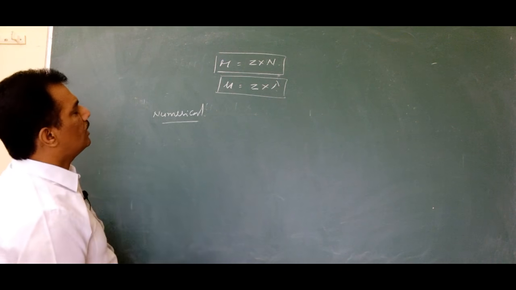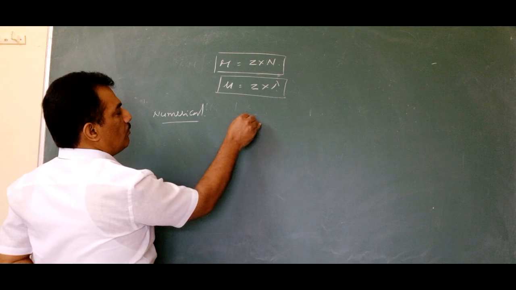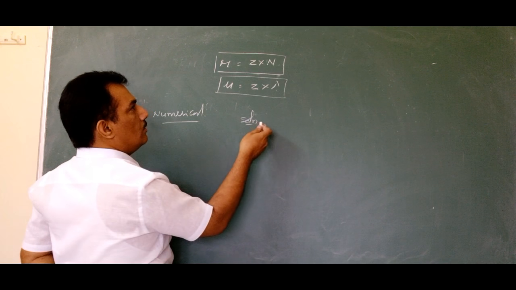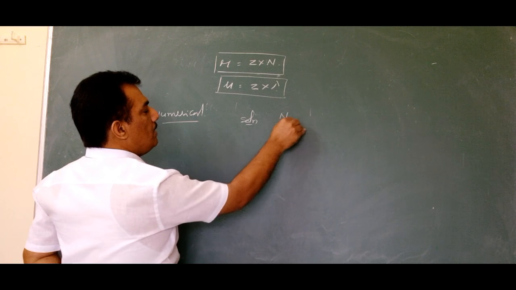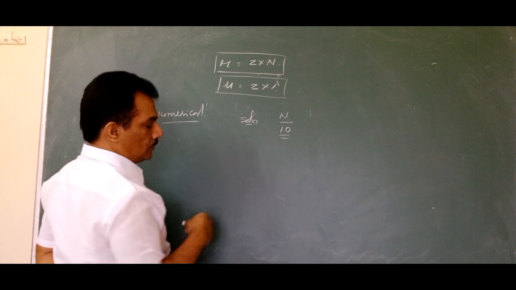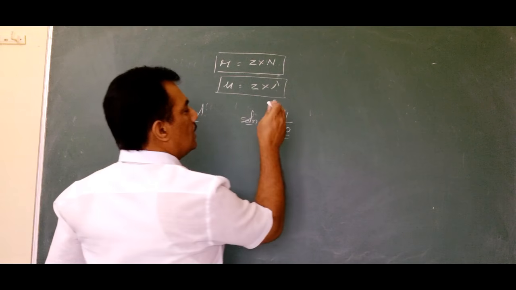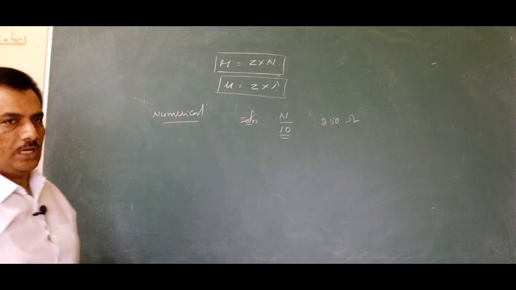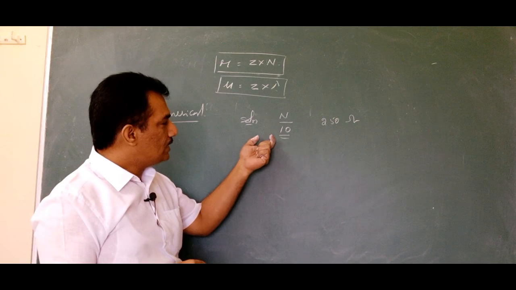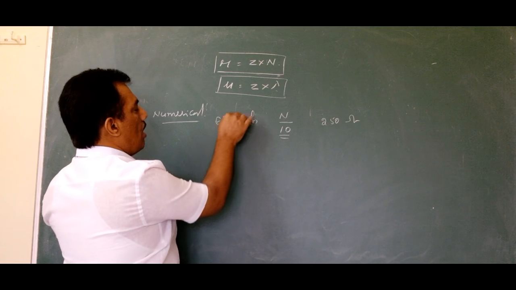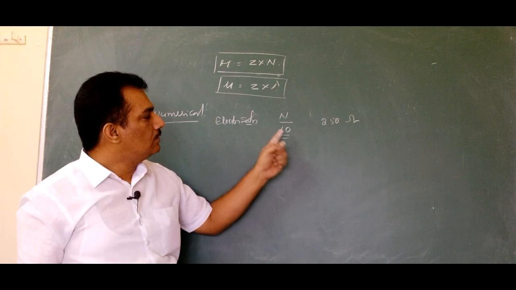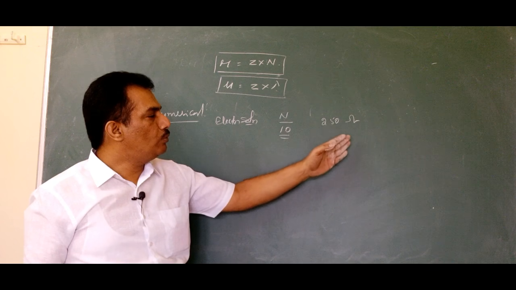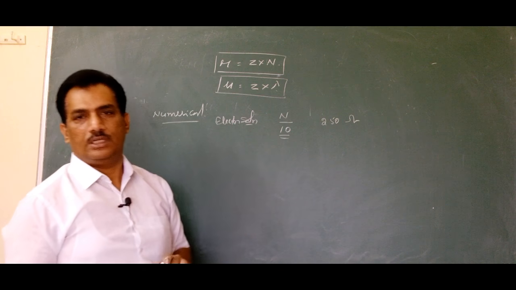Okay, now let me give one numerical. Say for example, an electrolyte solution of N by 10 normality is offering a resistance of 250 ohms in an electrolytic cell.